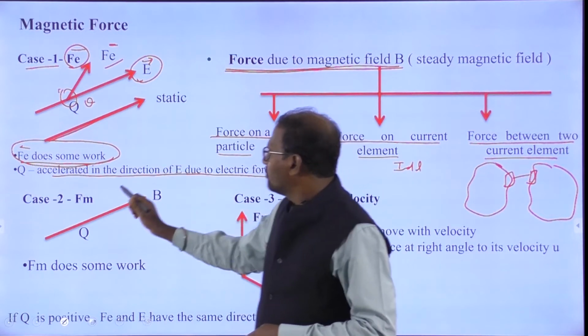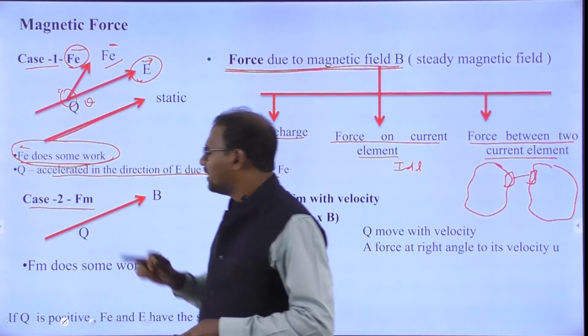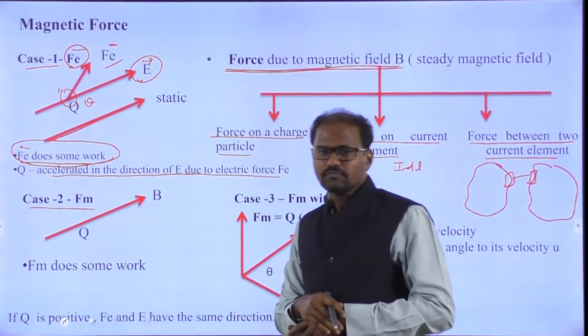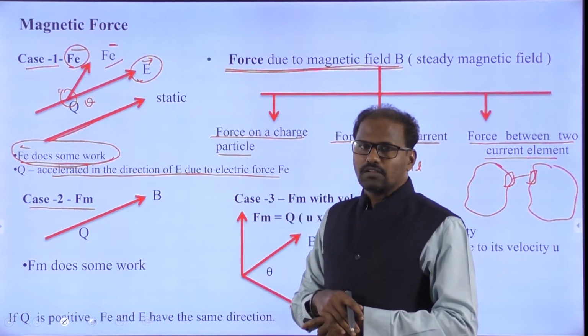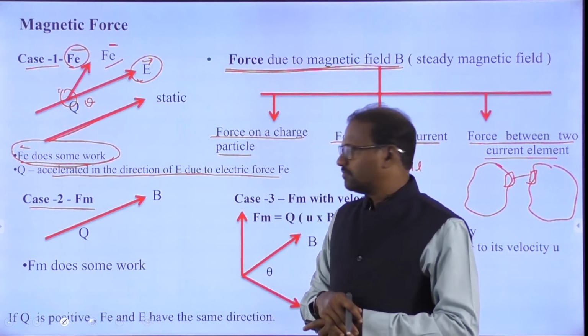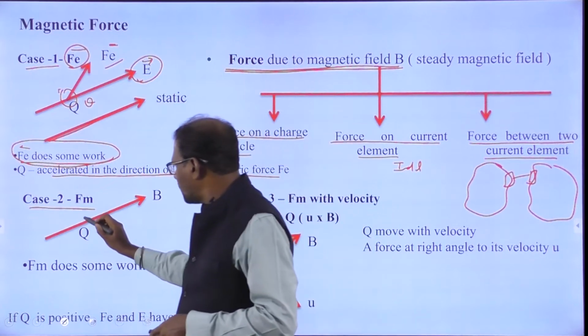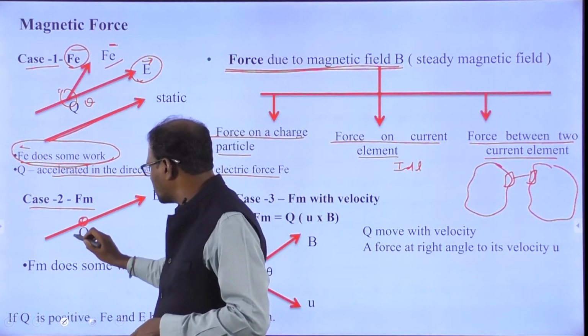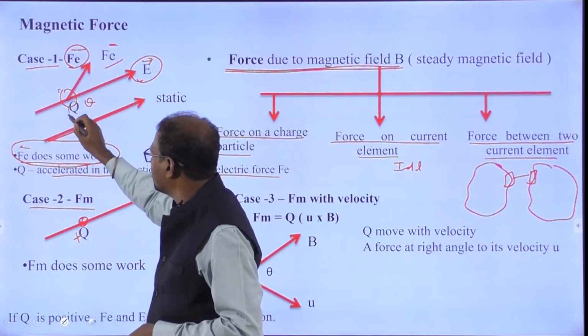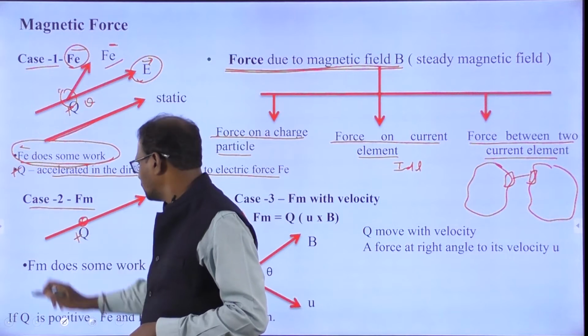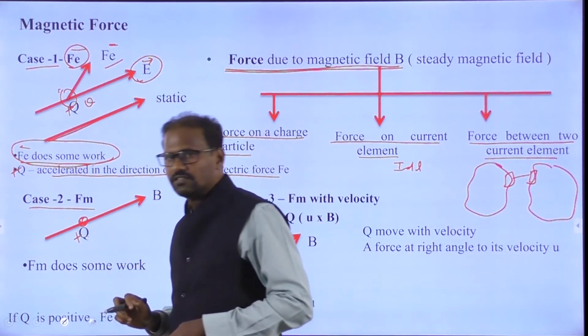Now we'll go to case number 2. I am going to take the magnetic force. As usual there is some charge; I am going to take this as a positive charge.